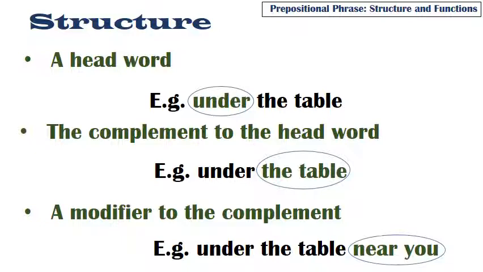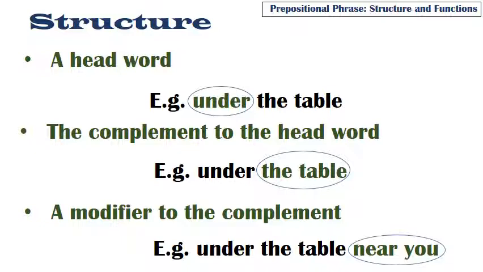Going by this, we would use the examples given on the screen. Every prepositional phrase must have a head word and a complement, which is made up of a noun, pronoun, or a noun phrase. That is settled. So, looking at the second example, under the table, we would find that under is the head word, while the table is the complement to the head word, and the table is a noun phrase.